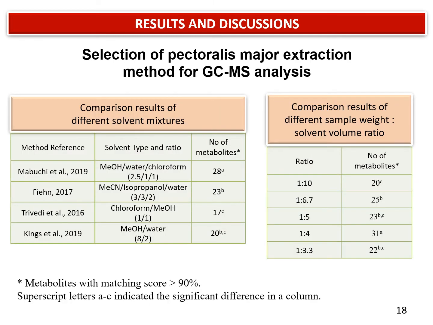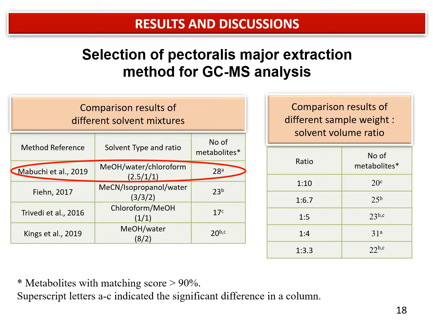Here is the comparison result for pectoralis major extraction methods. The 4 methods were compared based on the number of metabolites with matching scores more than 90% obtained from NIST library software. As displayed in the slide, we found that Mabuchi et al. 2019 produced the highest number of metabolites, more than 90%, as compared to the other 3 methods.